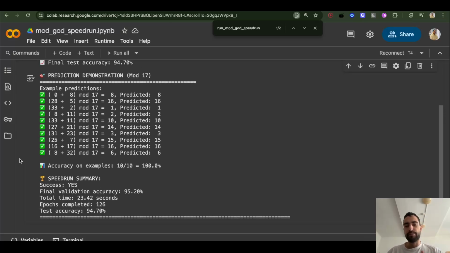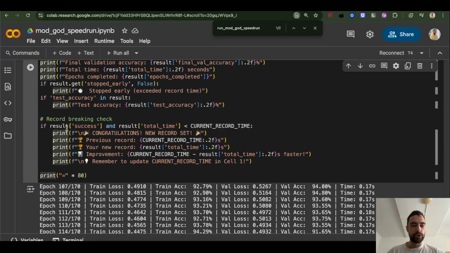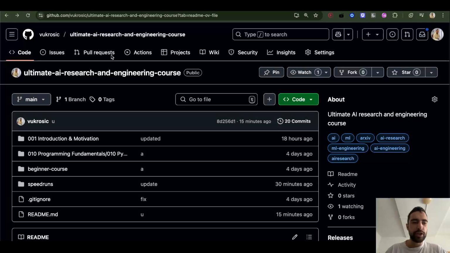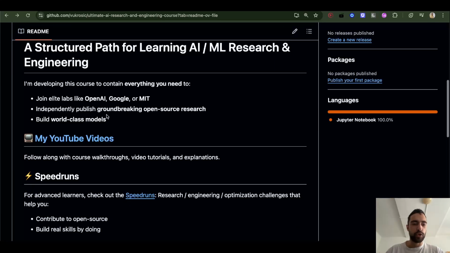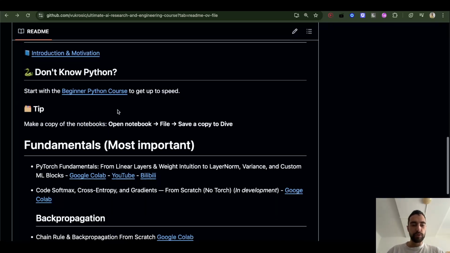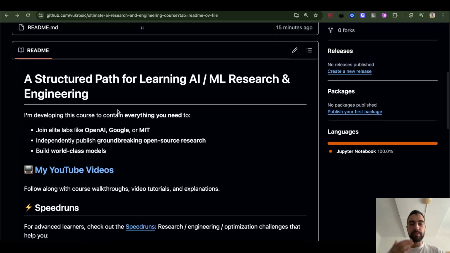But when we bring down the record, the AI will not be smart enough. Then we will have to manually try things, for example, implementing the Muon optimizer instead of Adam or AdamW, and try other things like CUDA code and stuff. This is all part of my Ultimate AI Research and Engineering course, where we will learn together. As I learn and make videos, I will update this course. Throughout the next 1 to 2 years, we will be able to get to the level of even OpenAI employees, because we will be speedrunning these things.